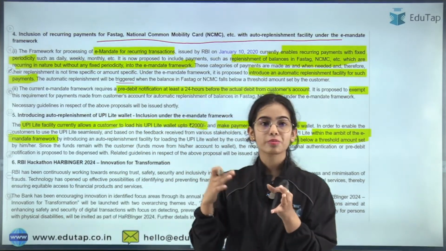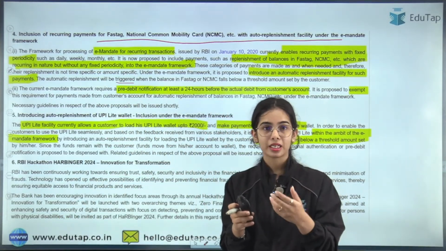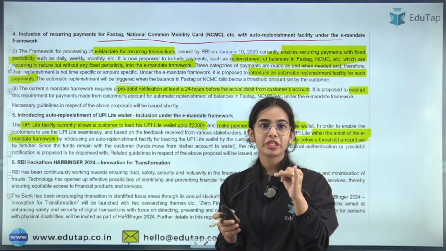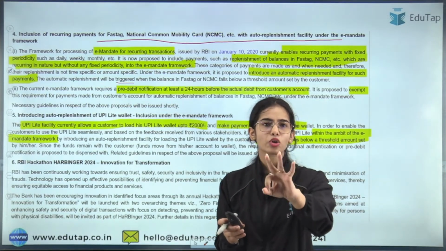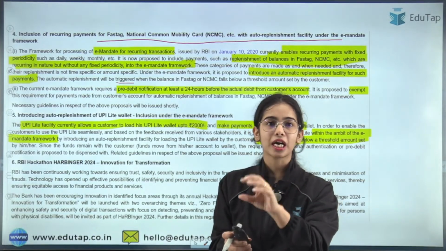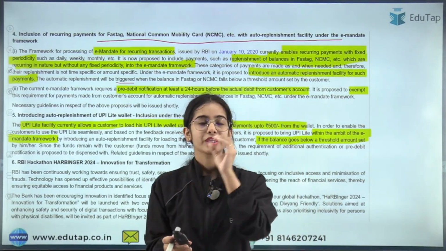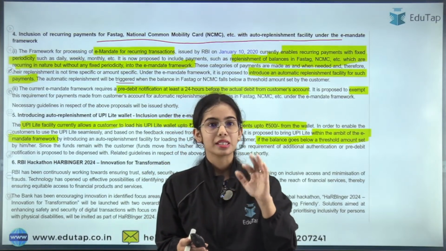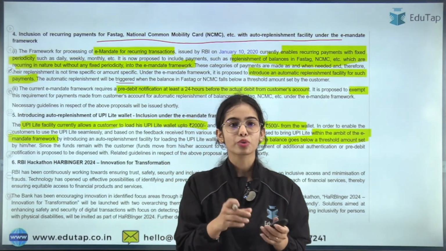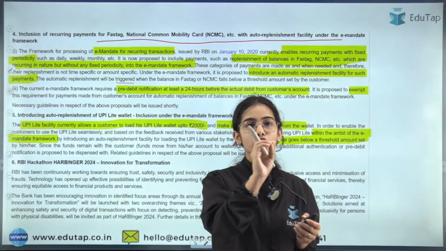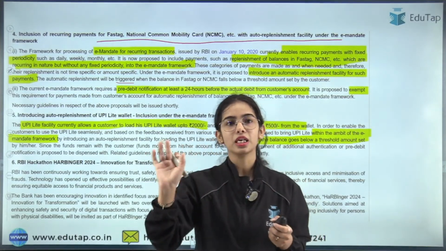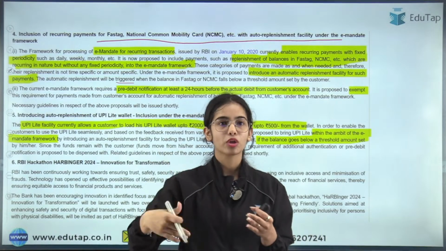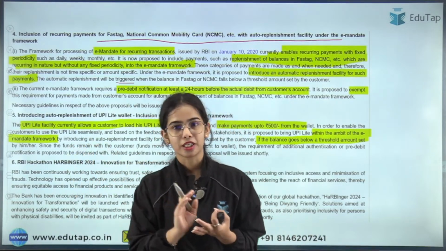For your different subscriptions, you are able to do the e-mandate, where on a weekly, monthly or daily basis the money will be deducted. So e-mandates can be done in a time-based manner. Let's say you want to do a SIP, a systematic investment plan, on a weekly basis. That is an e-mandate on a weekly basis, and the money will be deducted from your account.